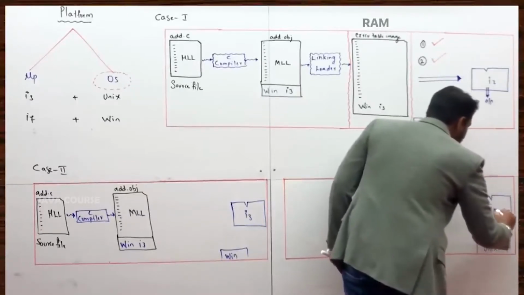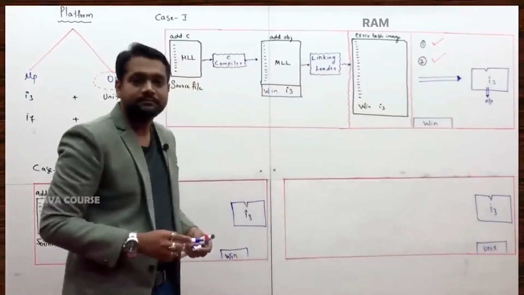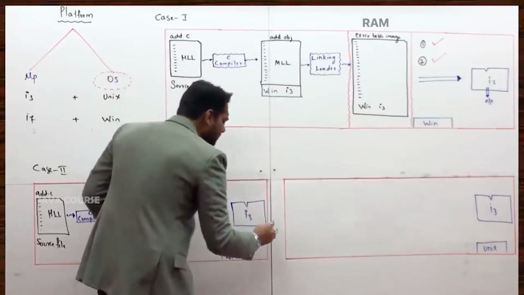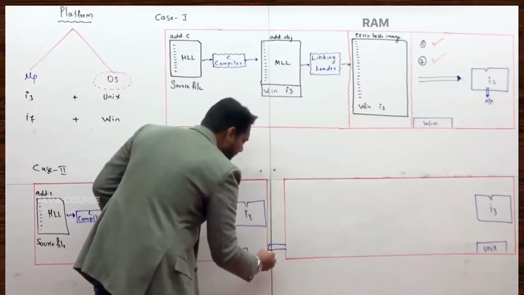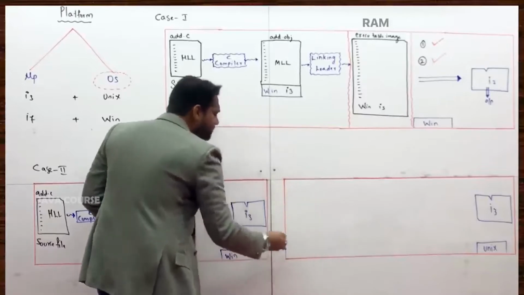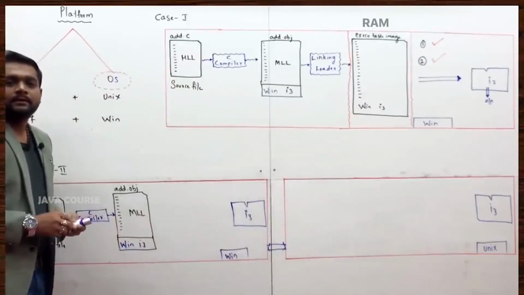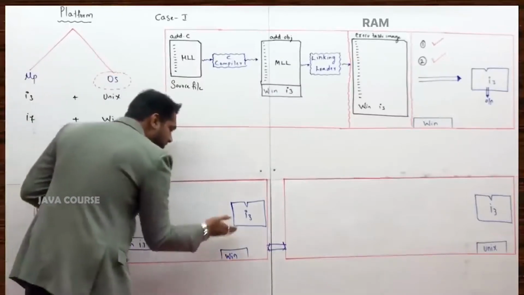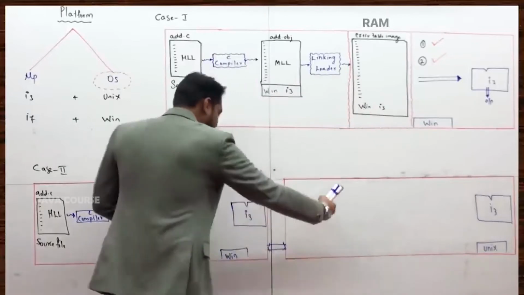If you see, I have a different platform now, Unix and i3. Somehow these two machines are connected. I don't know how, wired or wireless, it is up to you, think whatever you want. This machine has this Windows and i3 platform, this machine has Unix and i3 platform, these two machines are connected.